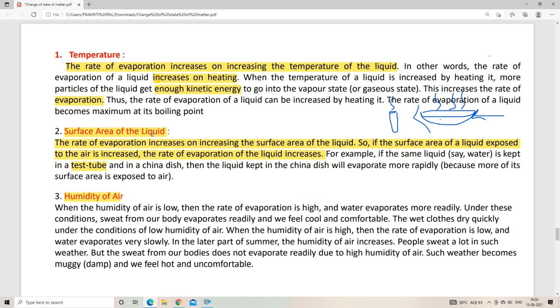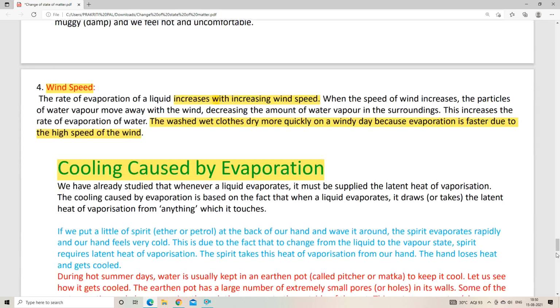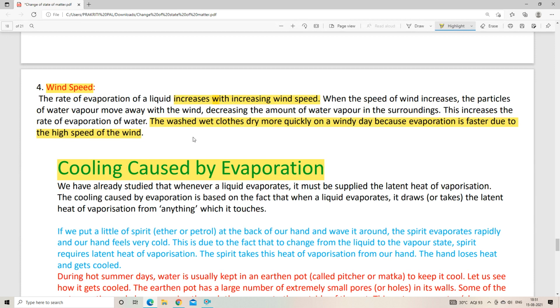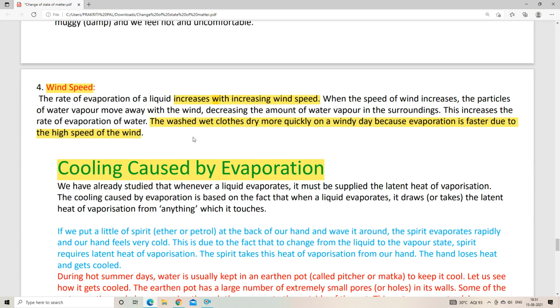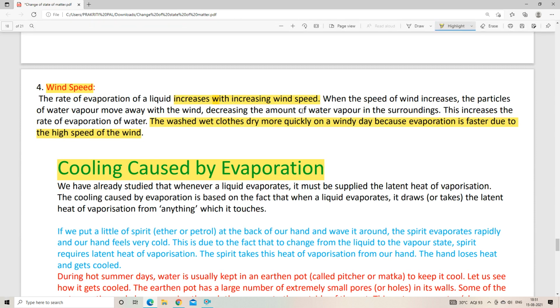That is why we don't have sweat during winter. Okay. And why our dress dries quickly on a windy day. I hope now you can give a scientific reason for all that experience, right?